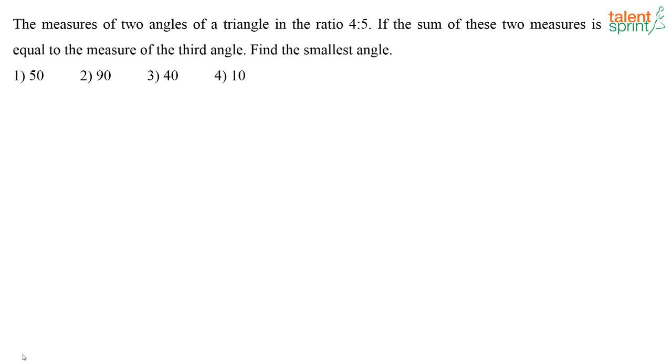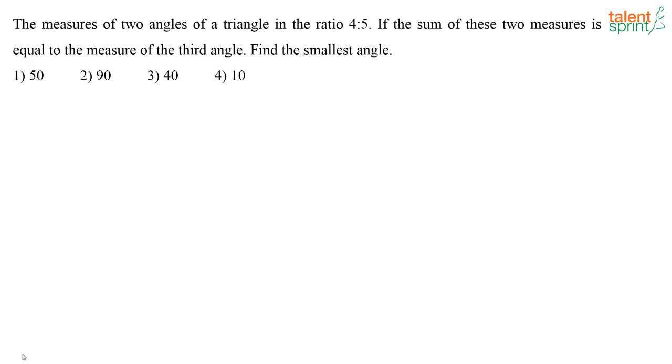Next. The measures of the two angles of a triangle are in the ratio 4:5.